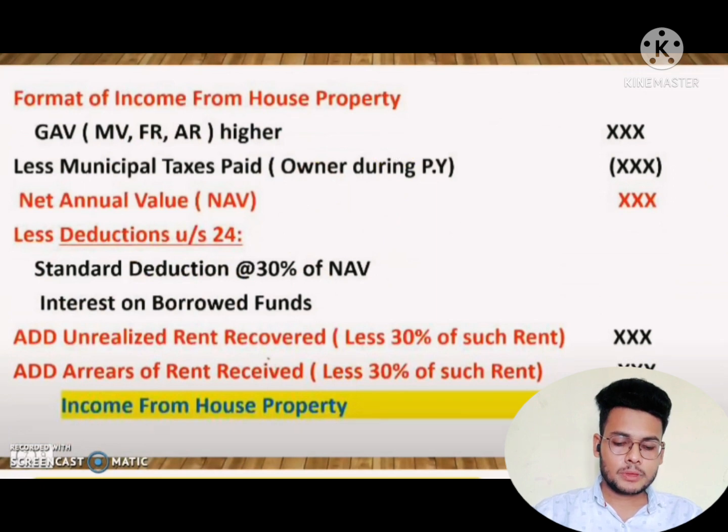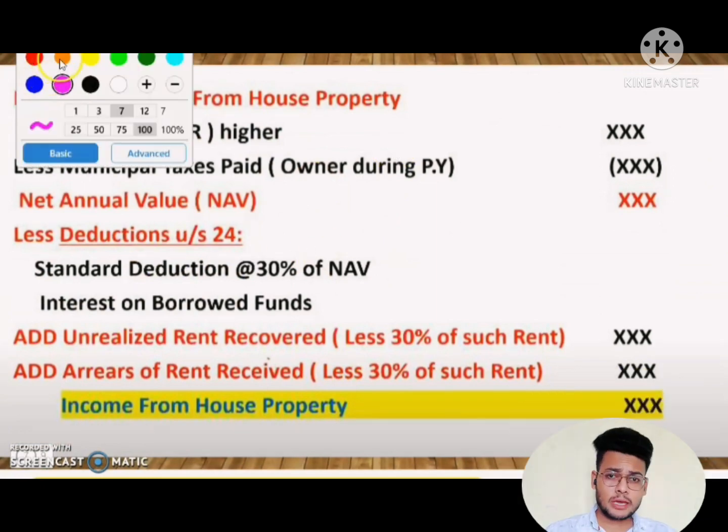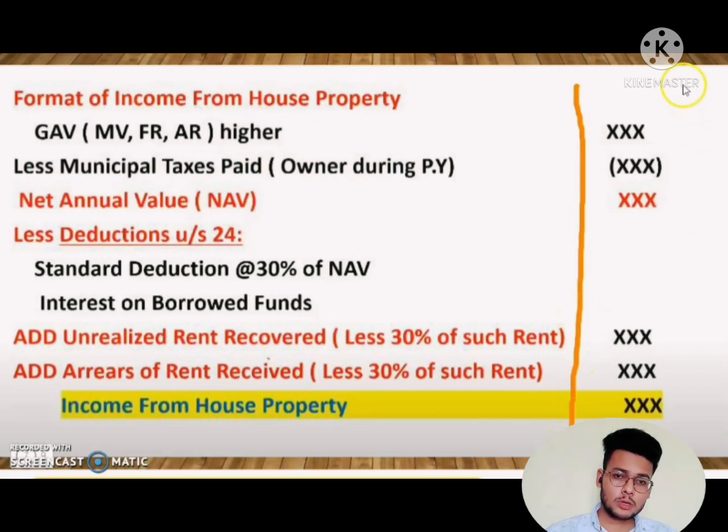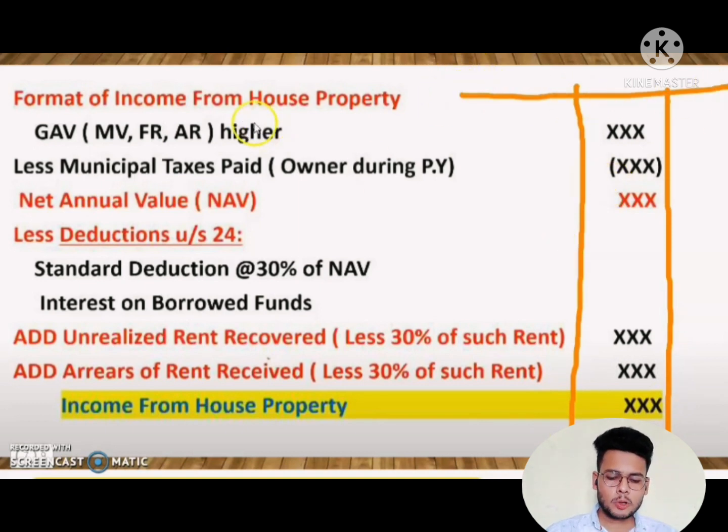So here, the pro forma we have to draw as usual, that is a particulars column and two amount columns, the same as we drew for income from salary. So for income from house property, first we have to draw the particulars and amount column and one more amount column. And first we have to start from gross annual value. We have to take the gross annual value, that is MRV, FRV and ARV. What is that? Municipal rental value, fair rental value and actual rental value.